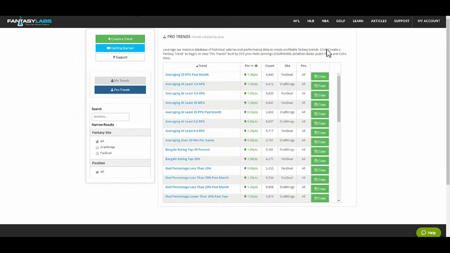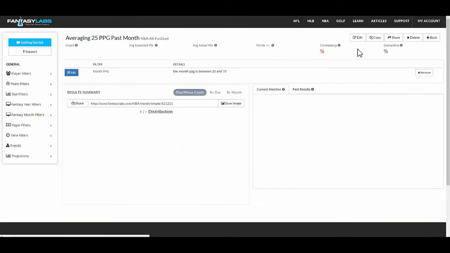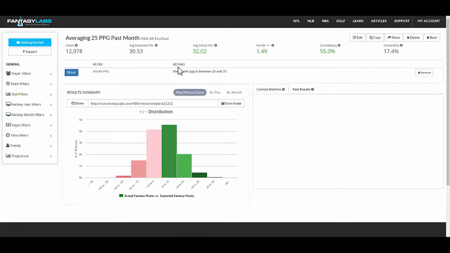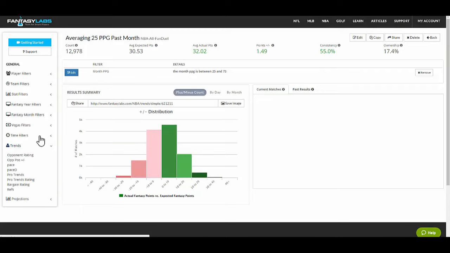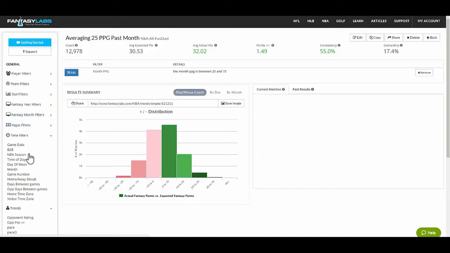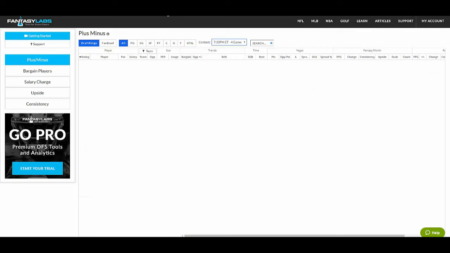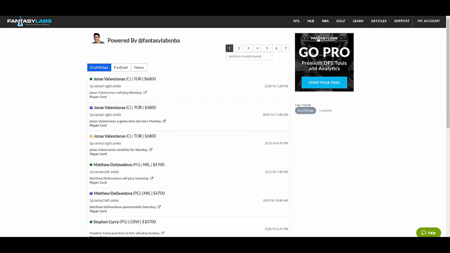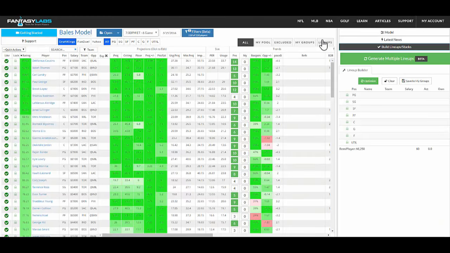And then we have some of the same features, trends, where you can do searches. We open up our database, and you can do searches on whatever it is you want. We have a bunch of different stats in here, and you can search through those and create your own trends. We also have player ratings is free, news again, a dedicated news page, and then everything is sort of incorporated into this page, the primary page for pro users, player models, and this is completely revamped.